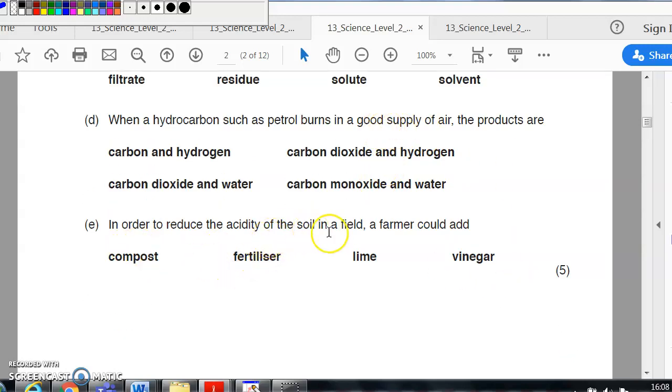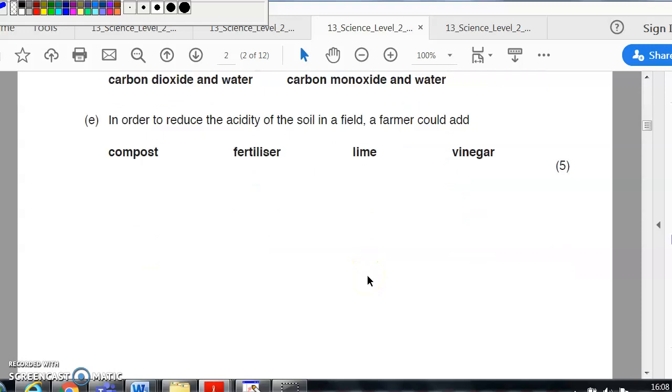To reduce the acidity, so make it less acidic, make it more neutral. So you know vinegar is an acid. Compost, fertilizer, maybe you're not quite sure about them. Lime, in this case, it means limestone. So it's not lime like citrus, it's not acidic. This one is actually alkali. So that would neutralize.